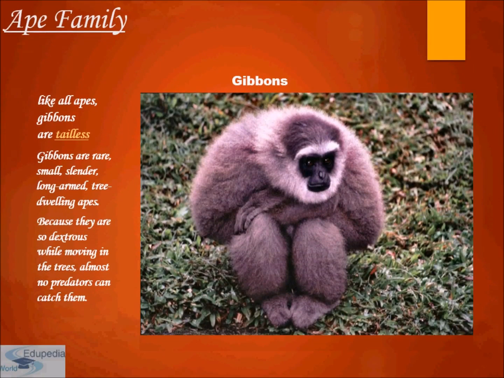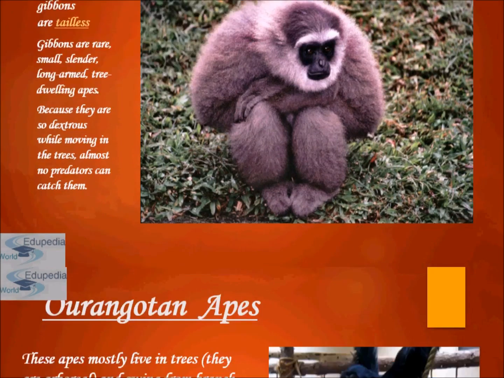In the ape family, these are the gibbons. Like all apes, gibbons are tailless. They don't have a tail. Gibbons are rare, small, slender, long-armed, tree-dwelling apes. Because they are so dexterous while moving in the trees, almost no predators can catch them.